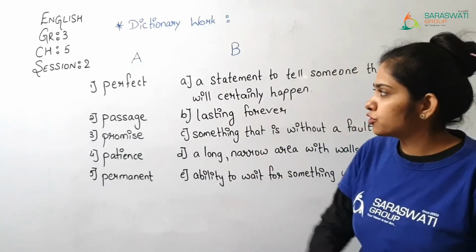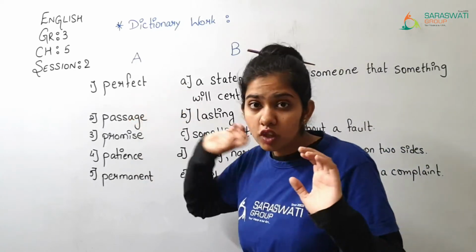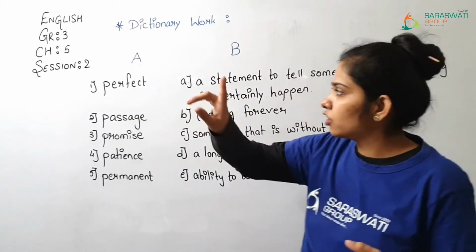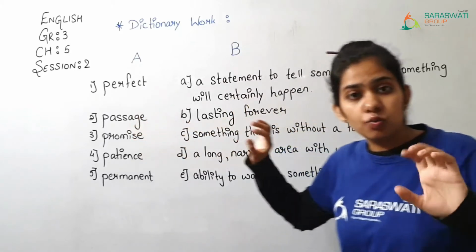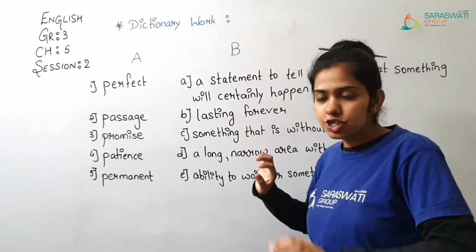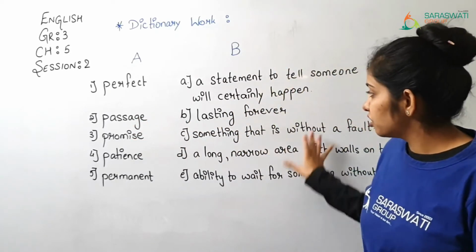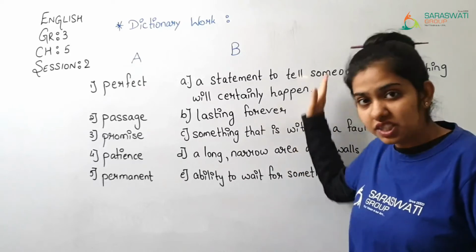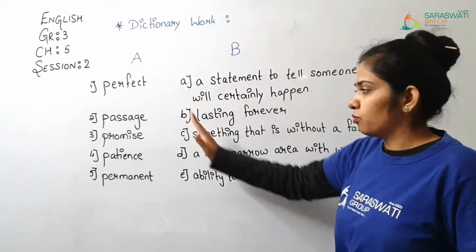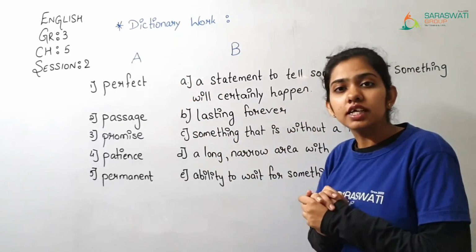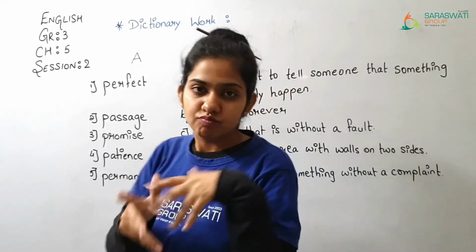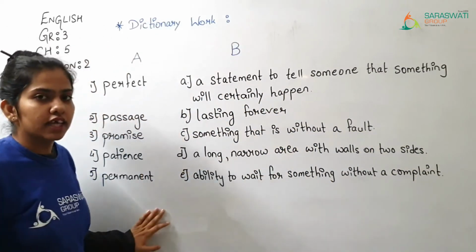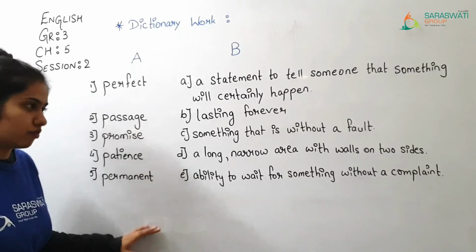So over here what you are supposed to do, I know that you are thorough with this because you have given such kind of exam, because in exams I have asked you meanings in this way, right? So you are supposed to open up a dictionary and search this word. And the meaning which you see in the dictionary, you have to find out which meaning is correct from these, and then match it with the correct meaning. So that is your dictionary work. So for now we are doing it over here, okay? And then you just do it by yourself.